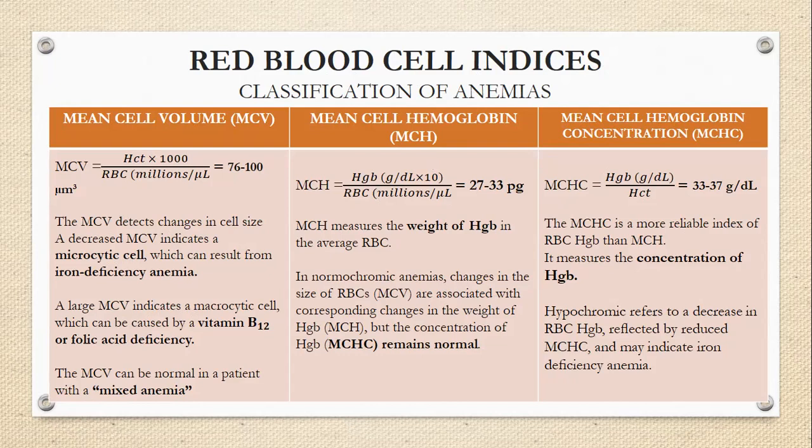It measures the weight of hemoglobin, and normochromic anemia means there is a decrease in RBCs but the hemoglobin remains constant. Mean cell hemoglobin concentration does not measure the weight but the concentration of the hemoglobin. Hypochromic anemia is a condition when there is less amount of hemoglobin and it may indicate iron deficiency anemia.